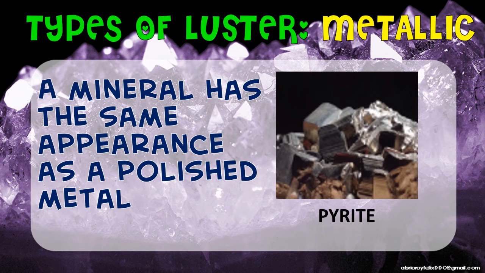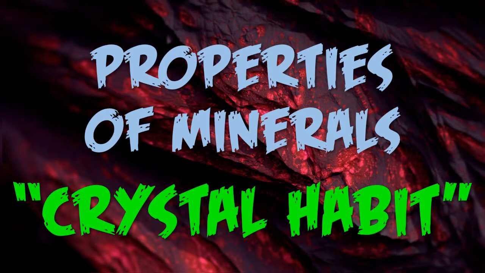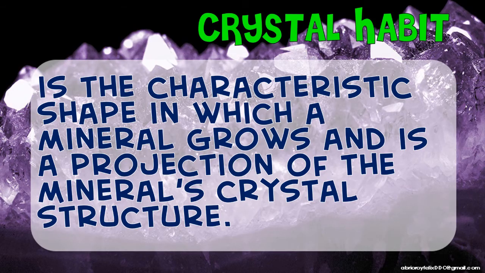The next property of your minerals is your crystal habit. When we say crystal habit, it is the characteristic shape in which a mineral grows and its projection of the mineral's crystal structure. So, titingnan po natin ang forma ng crystal structure nito, kung paano ba na-forma ang crystals niya.